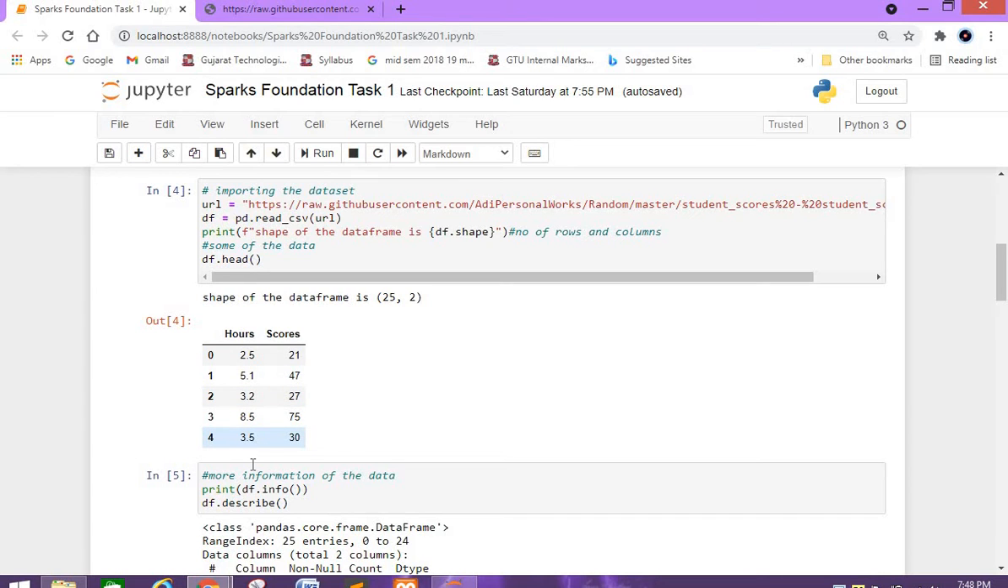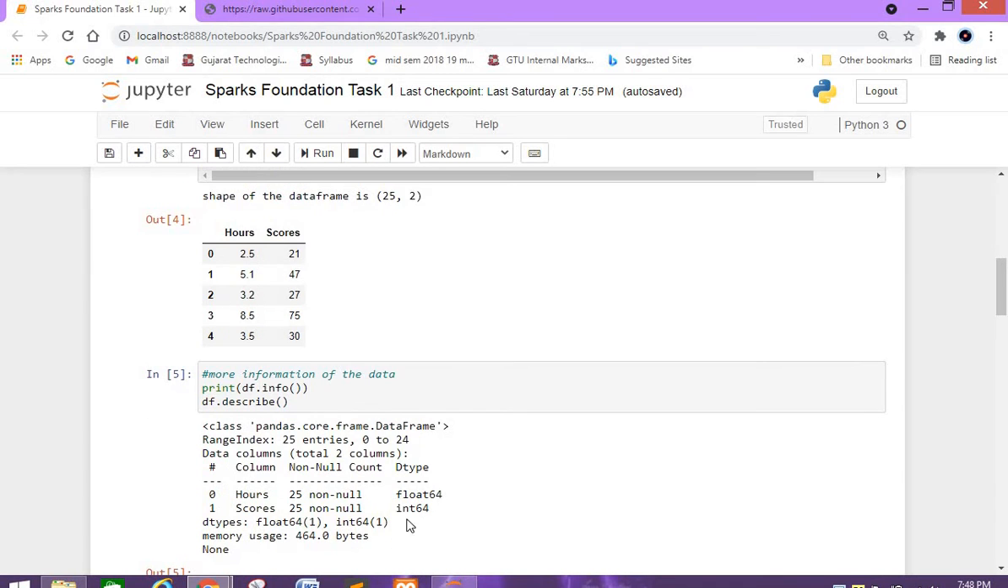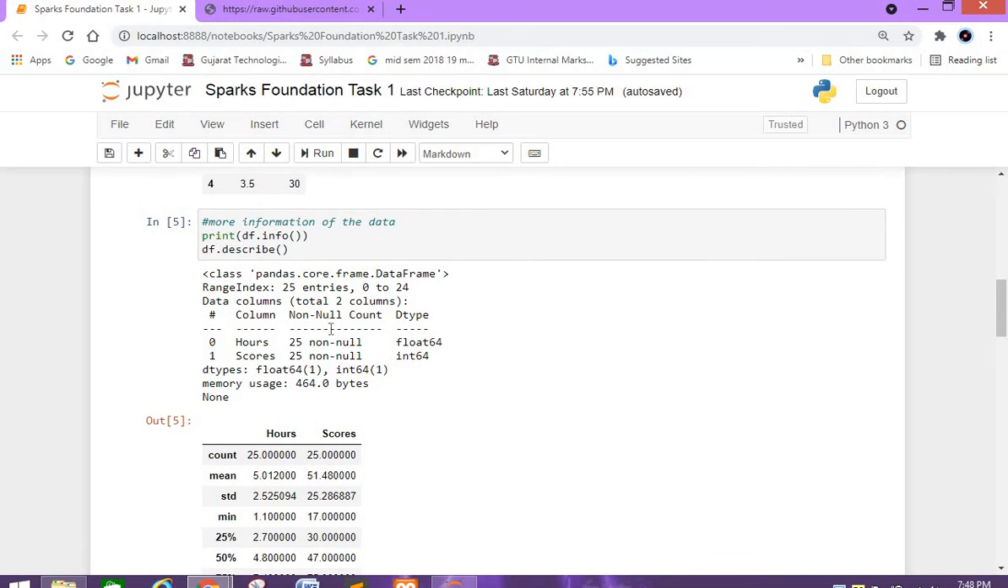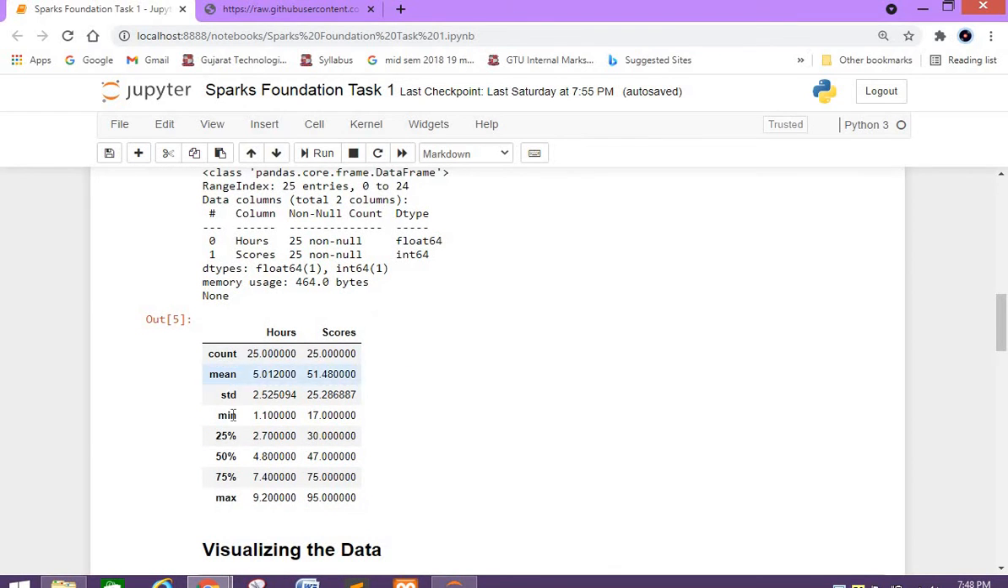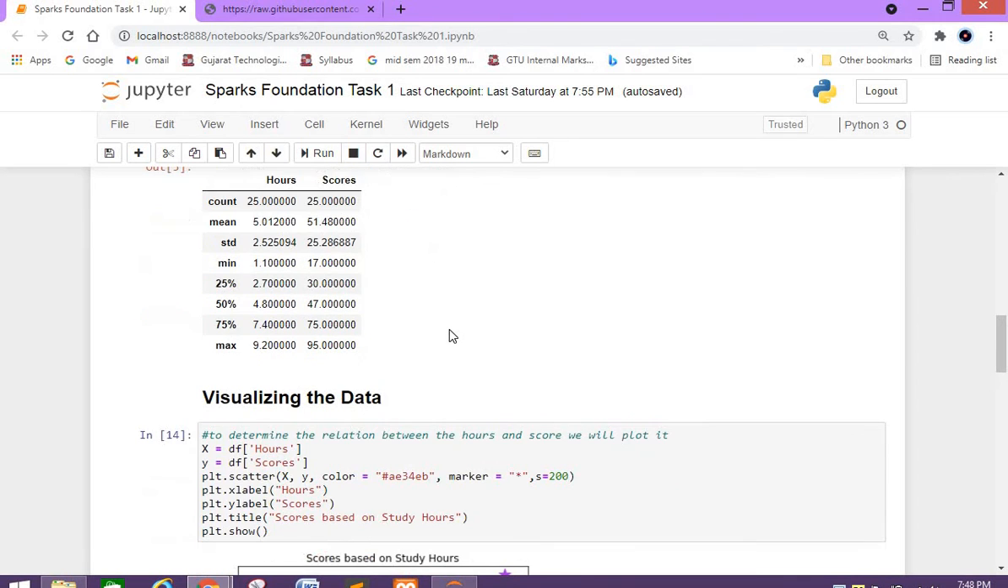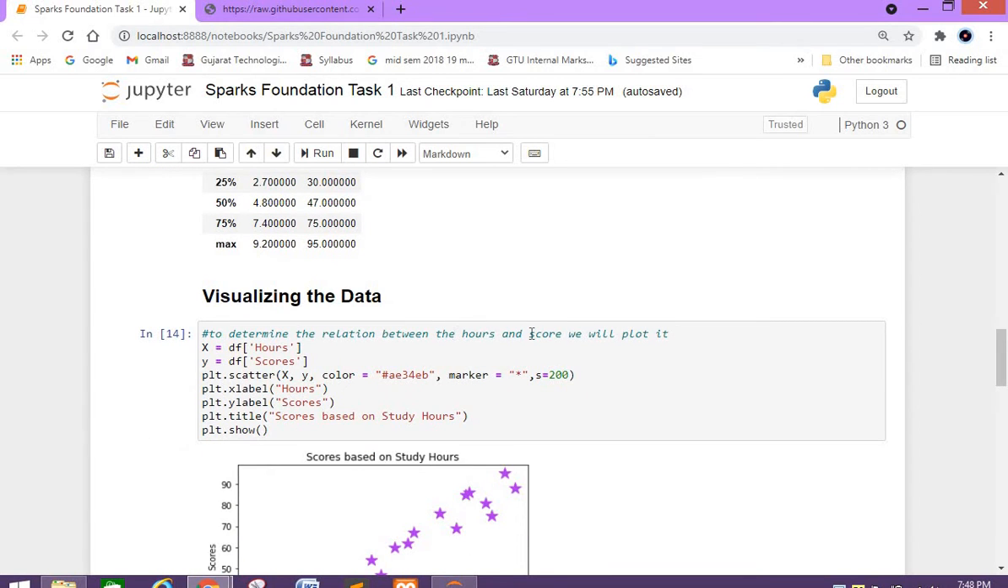Here hours is basically the input parameter and score is basically the output parameter. Then I am showing more information about the data using df.info, where it shows the number of columns, their names and their type, as well as other information. The df.describe method is showing me the mean, standard deviation and other statistics of the scores and hours columns.